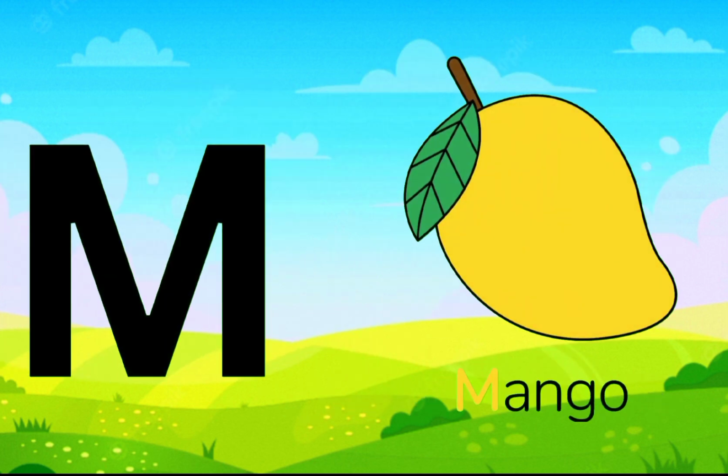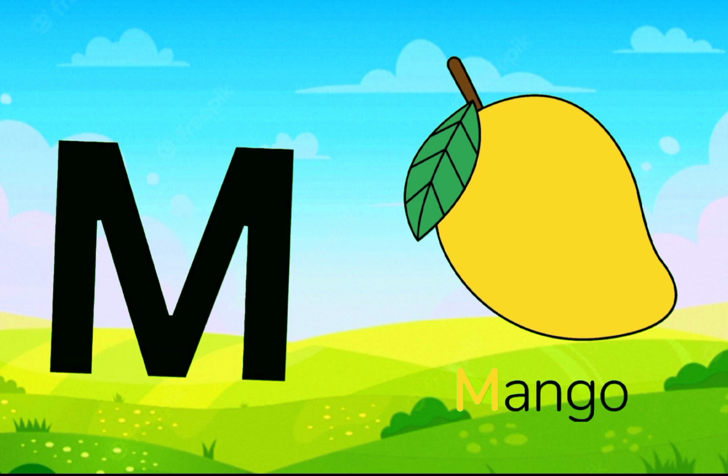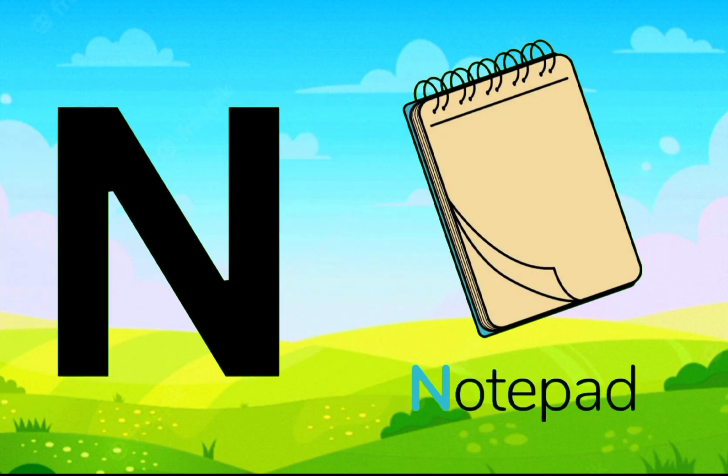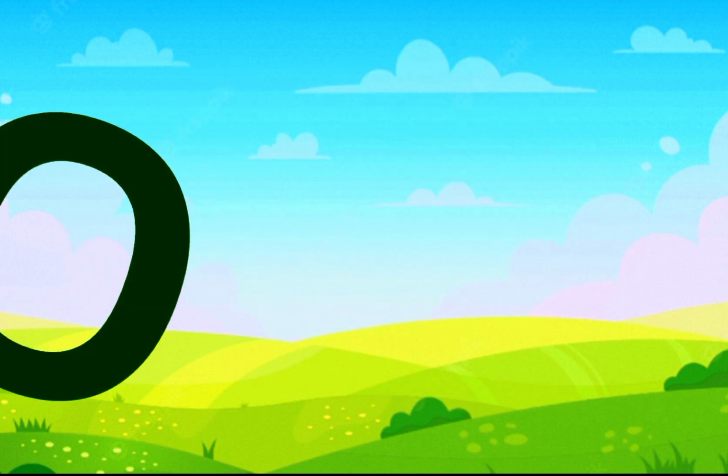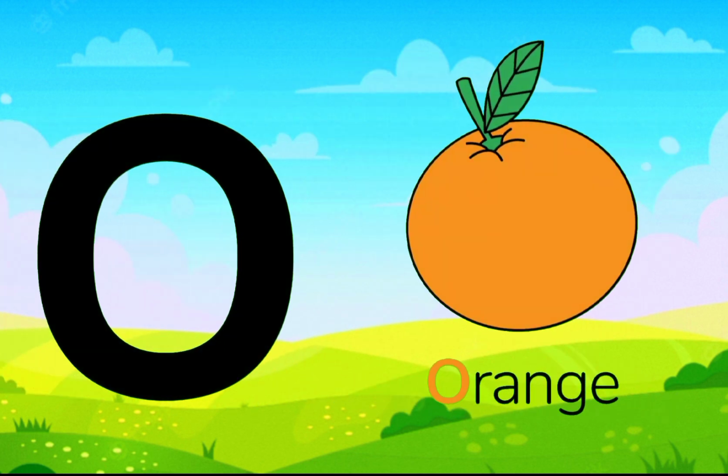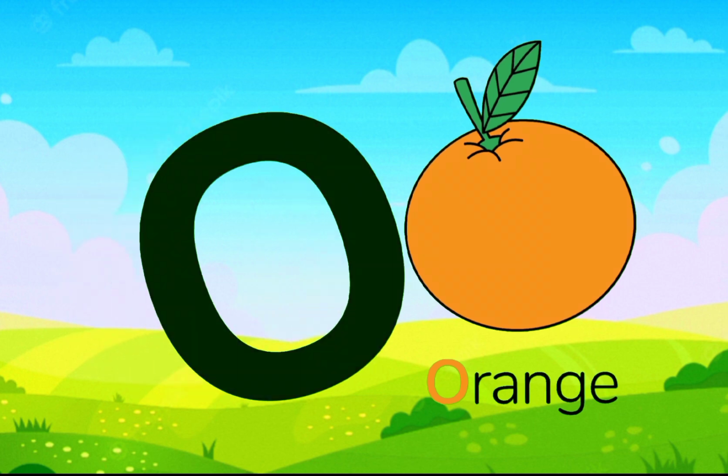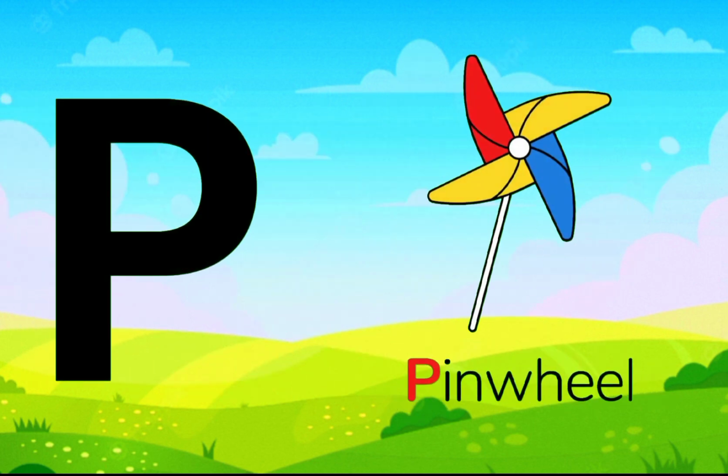M is for mango. N is for notepad. O is for orange. P is for pinwheel.